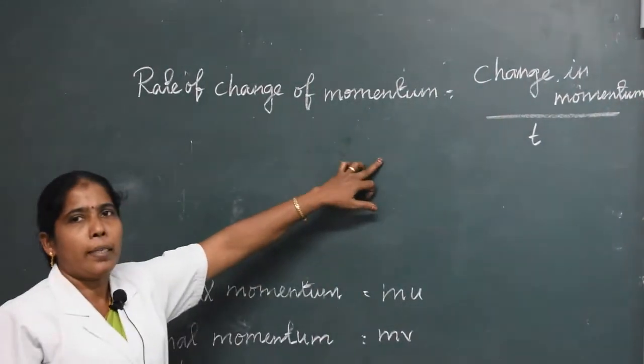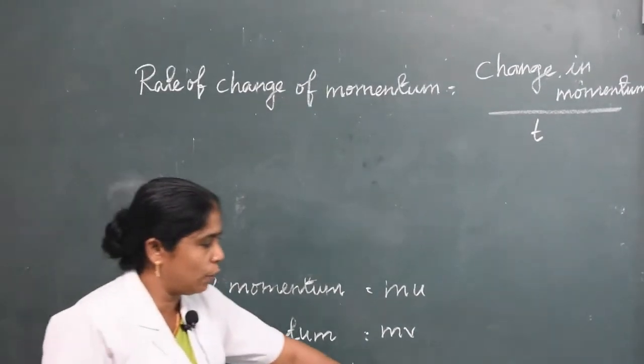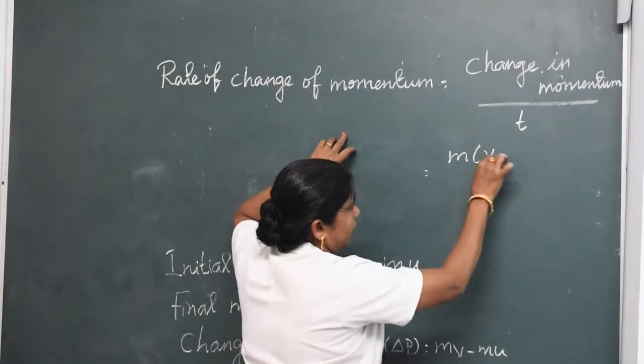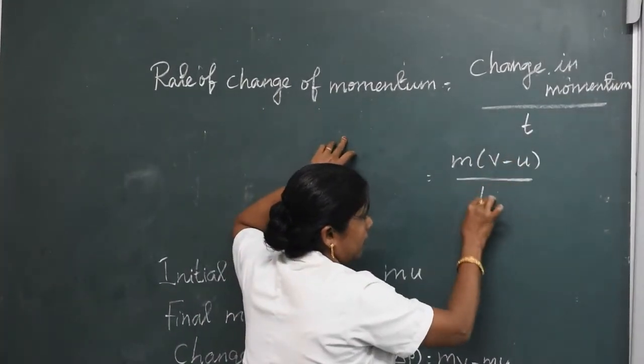Change in momentum equals m into (v minus u), so the rate of change of momentum is m into (v minus u) by t.